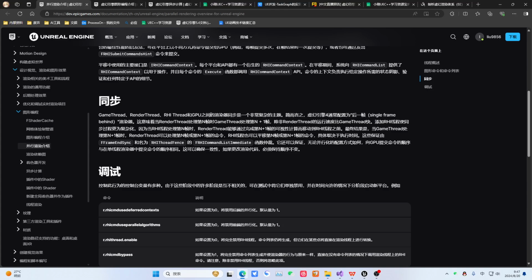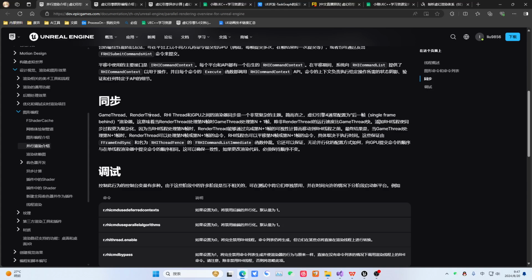It is still essentially running on the CPU, because the real interaction with the GPU is that it needs to push commands to the GPU. The GPU executes things internally. So Unreal Engine is configured as a renderer for the last frame. That is to say, when our render thread processes frame n, the game thread is actually processing frame n plus 1. Unless the render thread is faster, usually it is not faster than it. Generally, it is 1 frame slower.